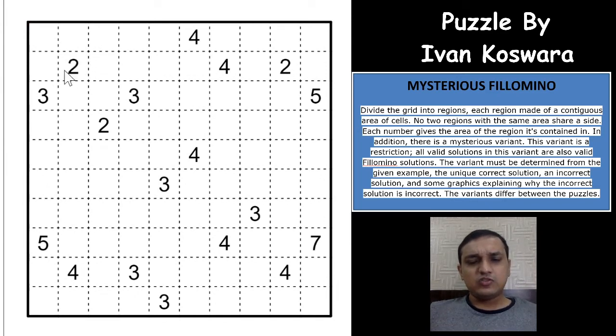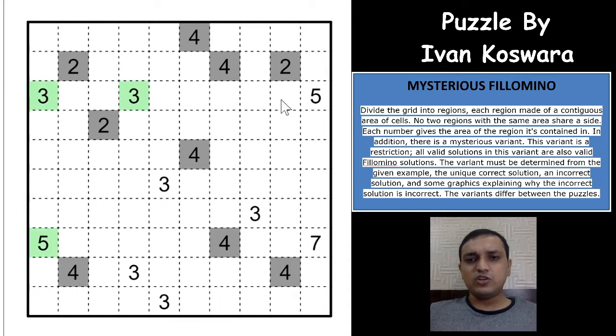And so here we'll do the same thing. We'll mark all the even numbers with a gray cell, and all the odd numbers will be green cells, right? So it will be easy for us to differentiate the even region and the odd region, and with that we'll be able to solve the puzzle easily, right?